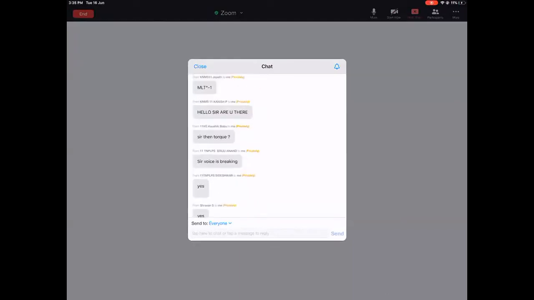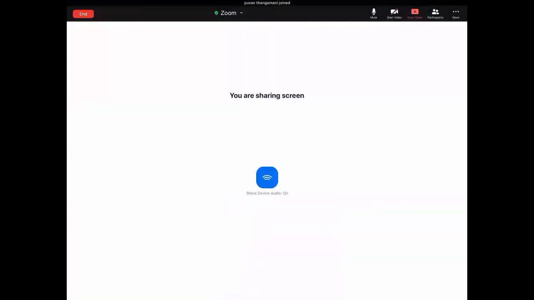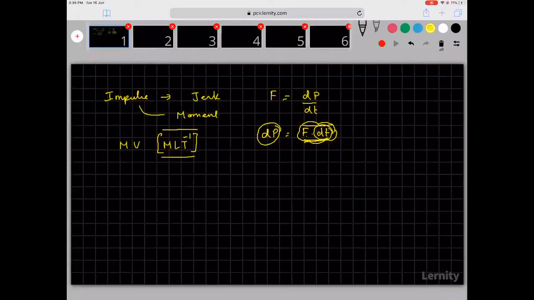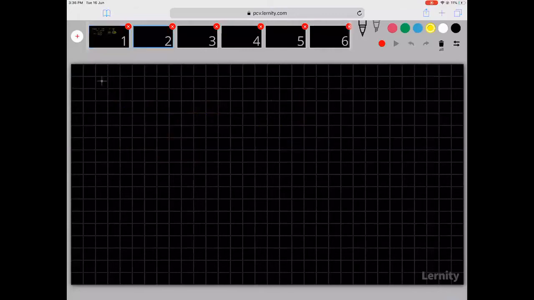Yeah, then you want to know what is torque. So I'll explain what is torque. See, as far as torque is concerned, torque is the rotatory effect of a force.